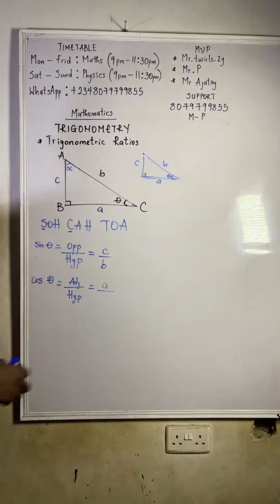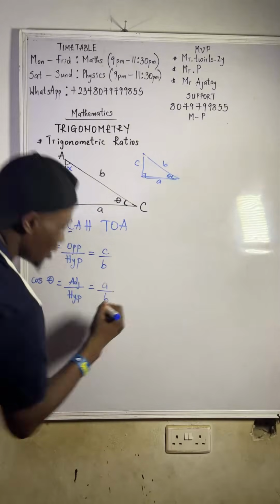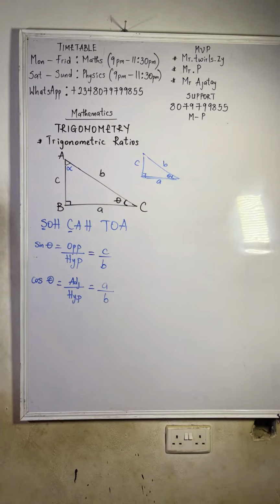Then what is your longest side? Your hypotenuse still remains B. Do you get it? Your hypotenuse still remains B. Are we clear with that? So after this, we just solve questions and we fire on. Are we clear? Yes.